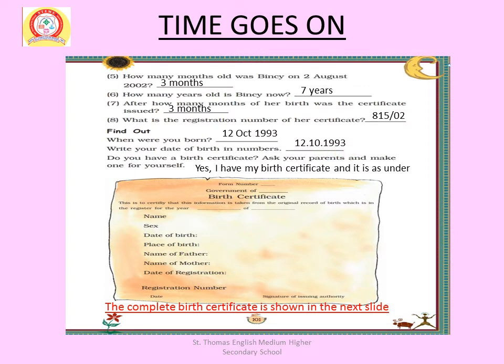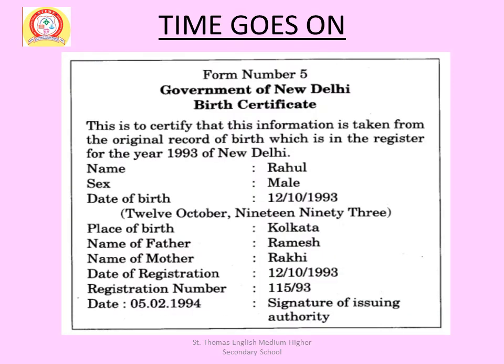Now this is the birth certificate of Rahul. Form number 5, Government of New Delhi, birth certificate. This is to certify that this information is taken from the original record of birth which is in the register for the year 1993 of New Delhi.